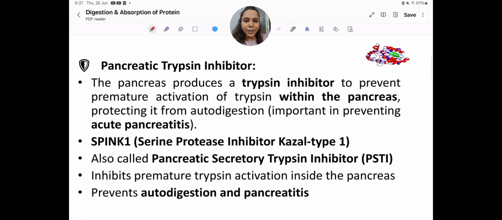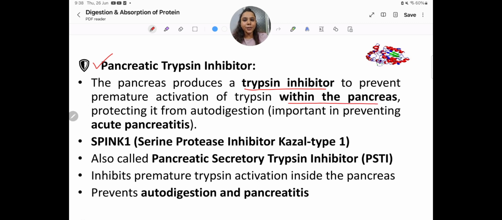Now the interesting point: the pancreas secretes digestive enzymes, and they are very important and also very dangerous, as they digest protein. I have said that our body compartments are also made up of proteins. So there is a high chance that our pancreas also gets digested by its own enzymes, right? The pancreas holds protein-digesting enzymes, so how does it stay intact? The pancreas produces a trypsin inhibitor to prevent premature activation of trypsin within the pancreas.